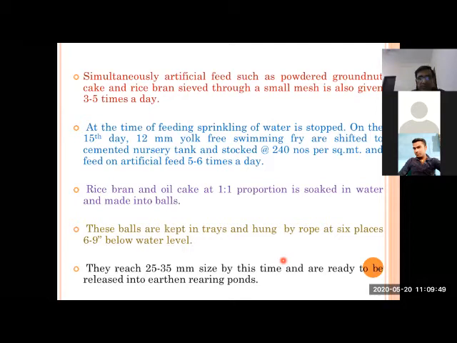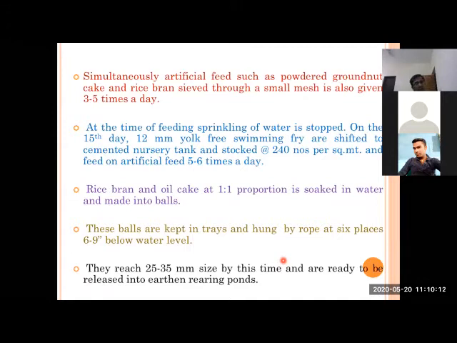But for seed you have to use rice bran and groundnut, because the protein level is much higher in groundnut. They are normally made in ball form, and these feed balls are kept in small hanging buckets so that the baby fish can take their feed easily.